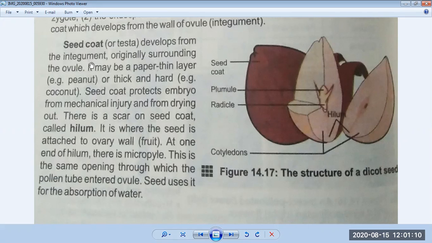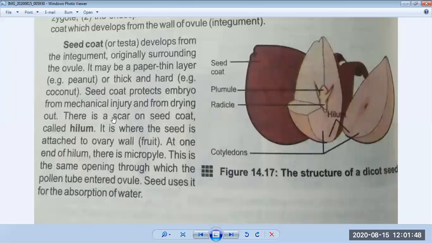It may be a paper thin layer, for example in peanut, or thick and hard, for example in coconut. The seed coat protects the embryo from mechanical injury and from drying out.